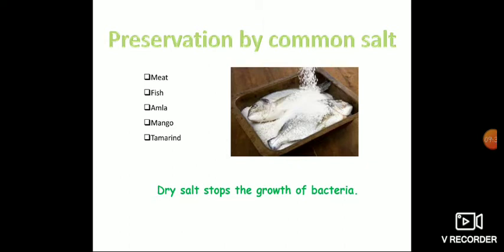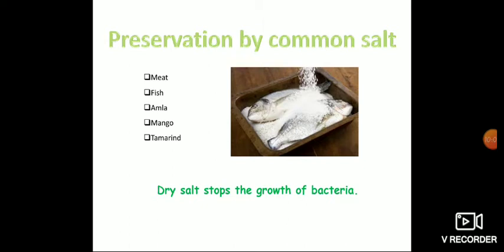The next one is preservation by common salt. Have you heard of this word, உப்பு கண்ணம் போடுறது அப்படின்னு சொல்லுவாங்க இல்லையா? See, your mom உப்பு கண்ணம் போடுவாங்க கறி துண்டையோ இல்லை மீனையோ. What does it mean? Spreading the food item, whichever it is, meat or fish, in the salt. So they are coating the food item with salt.